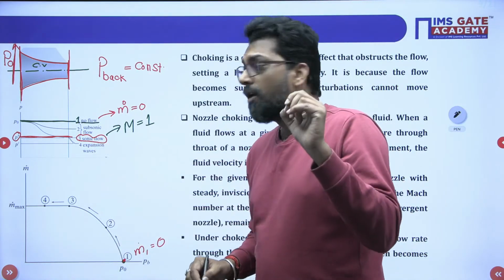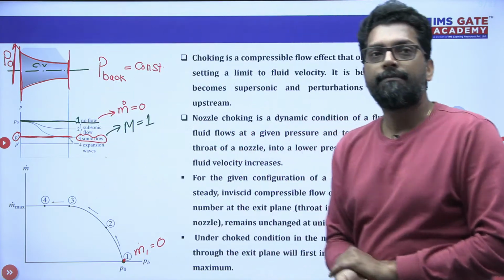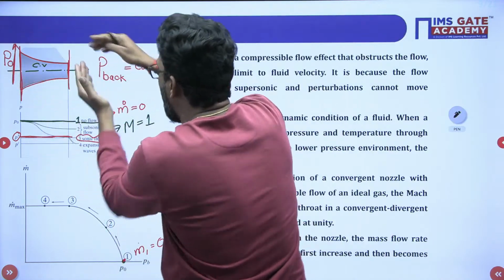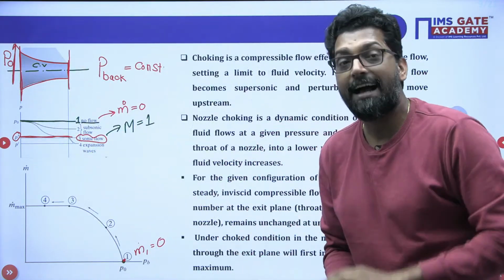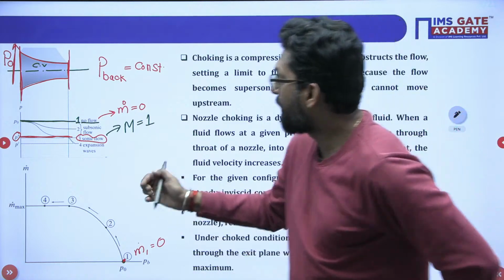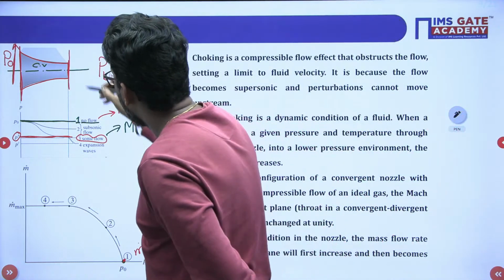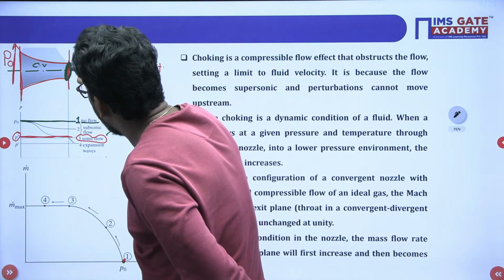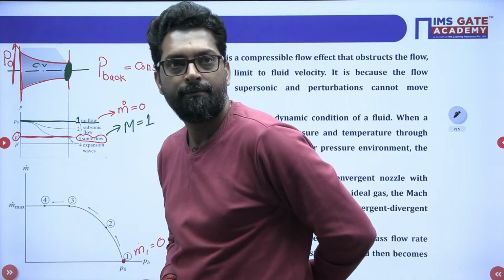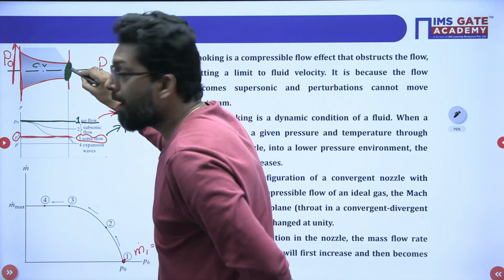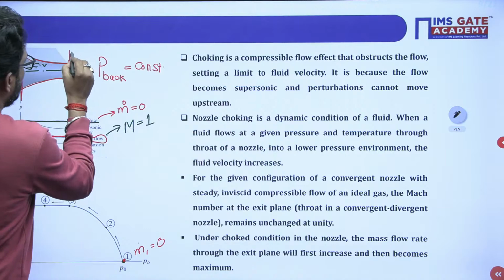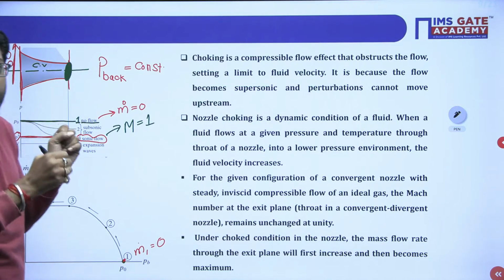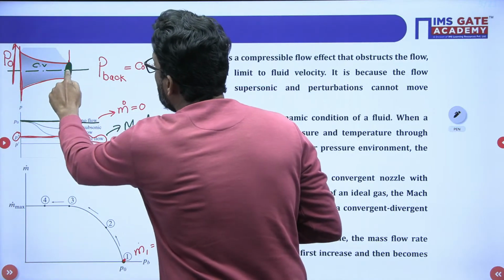Now my dear, when the pressure decreases in the converging part, where does the pressure decrease? It decreases at the throat. At the throat there is the minimum area, that means velocity is maximum, so the pressure will reduce.